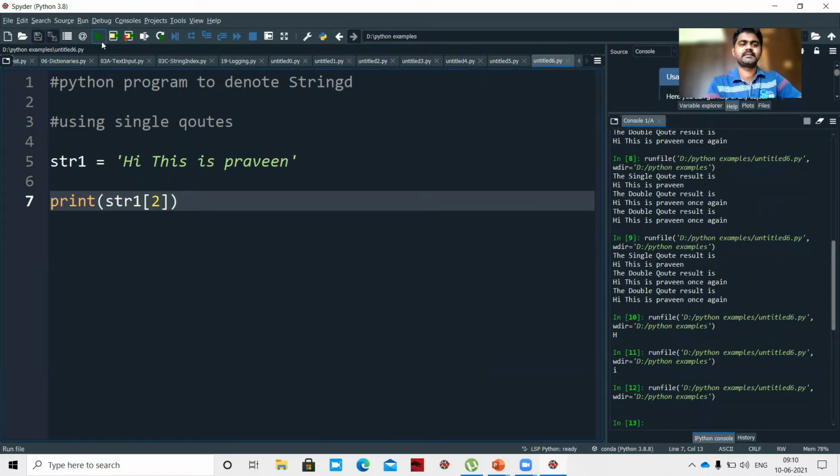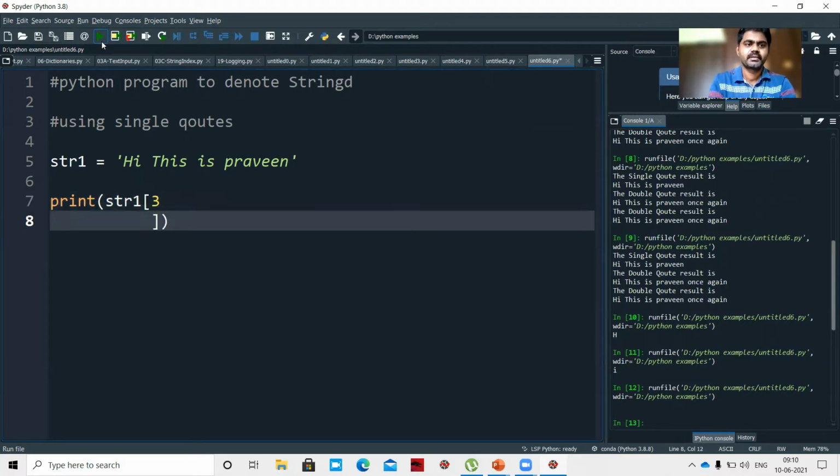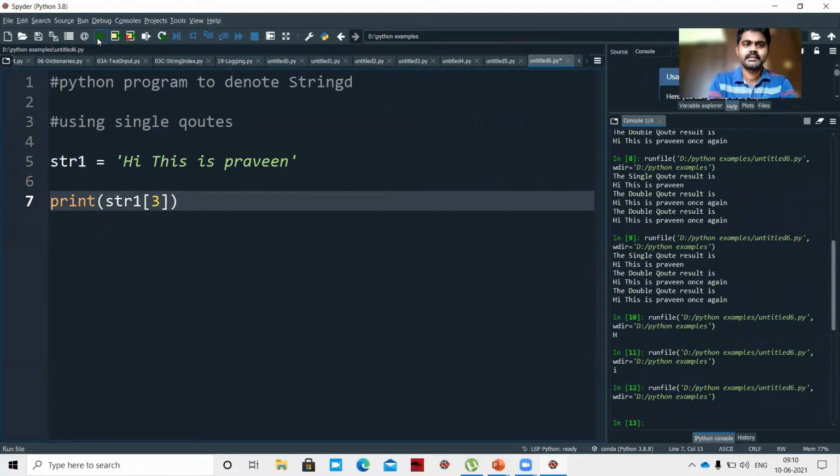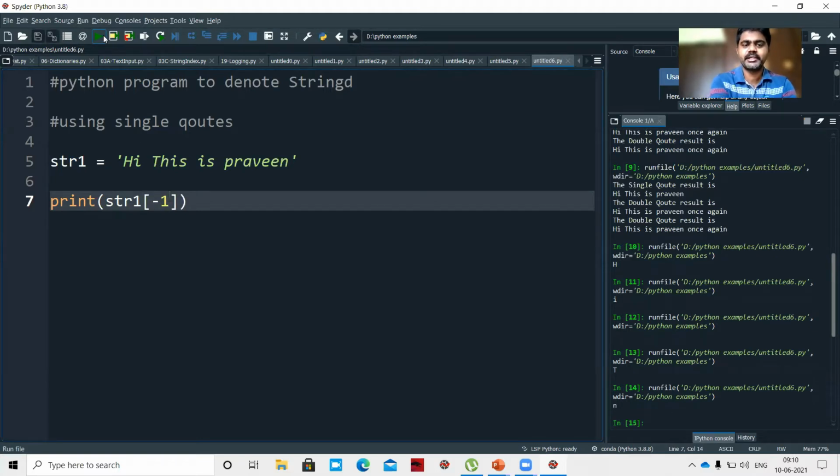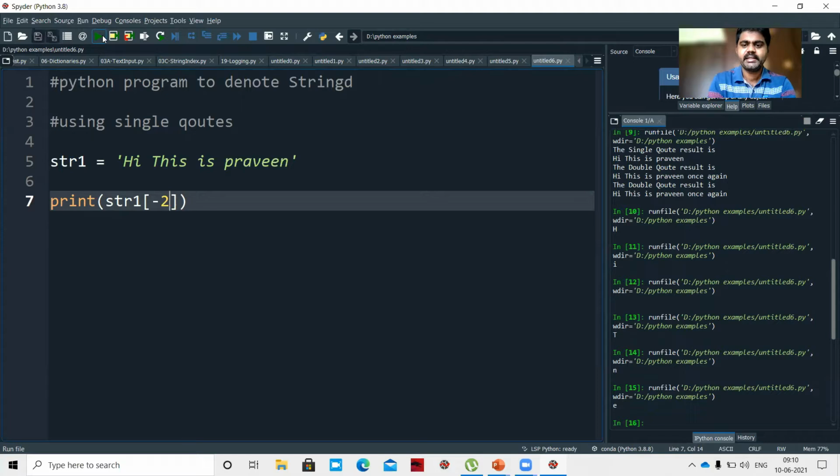So a blank space will be printed. Next, 3. What will be printed? T will be printed. If I say -1, N will be printed. So you can see the reverse here. -1 is N. If we say -2, E will be printed. If I say -1, -2, -3, -4, V will be printed.